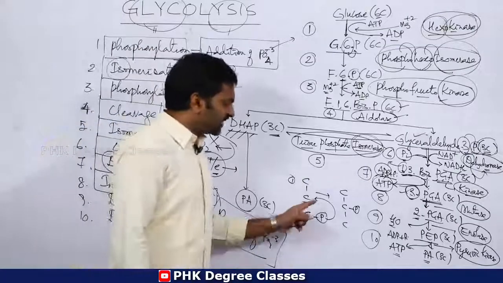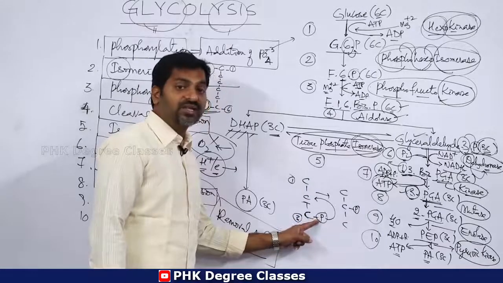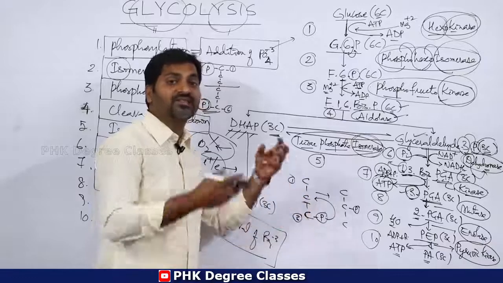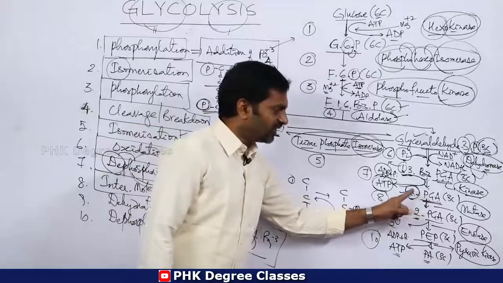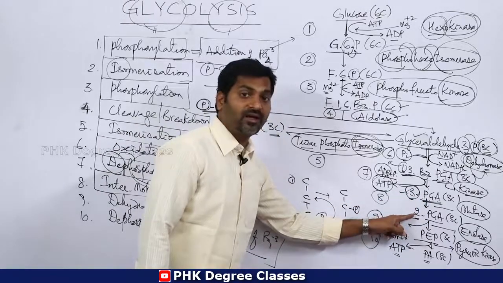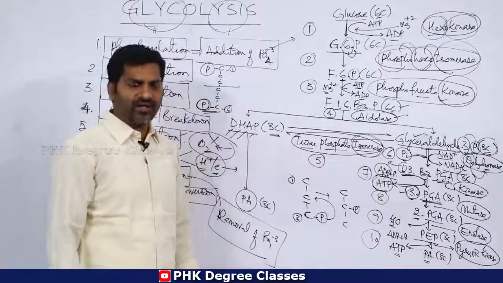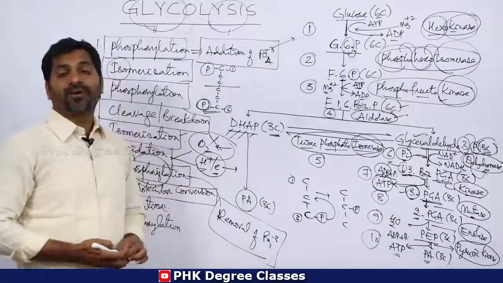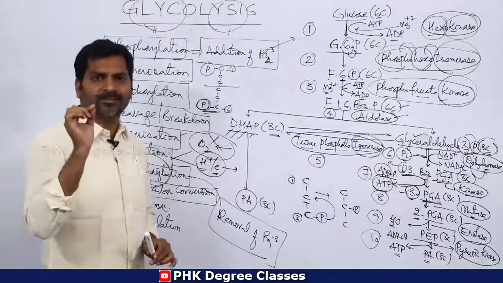So that is intermolecular conversion. Some of the molecules shift from one location to another location in the same compound, that is PGA. The third carbon phosphate is shifted to the second carbon. Hence, 3-PGA will become 2-PGA. This reaction is catalyzed by mutase. The full name is phosphoglyceric mutase.